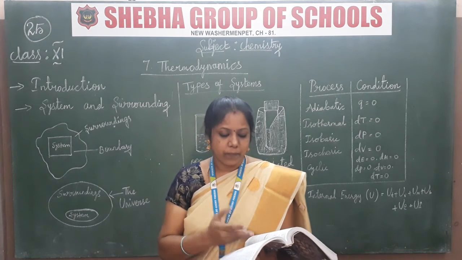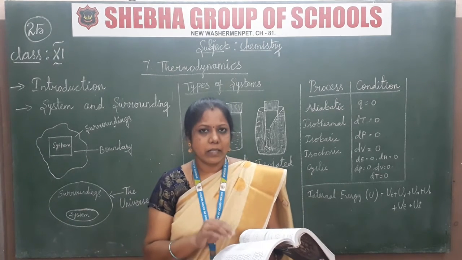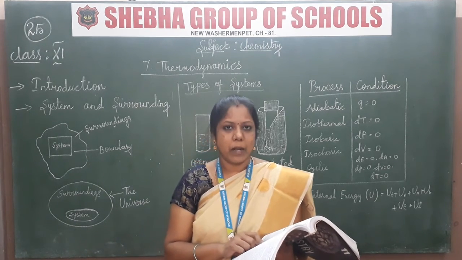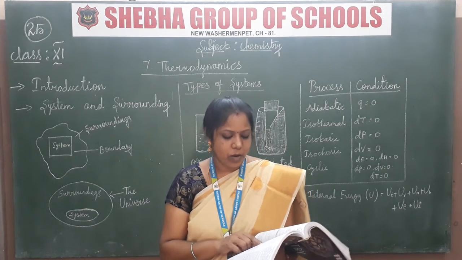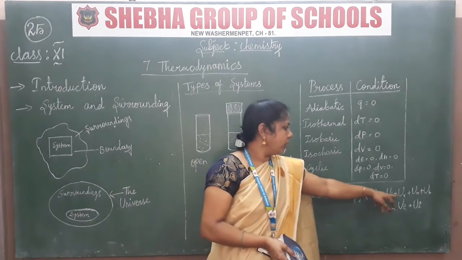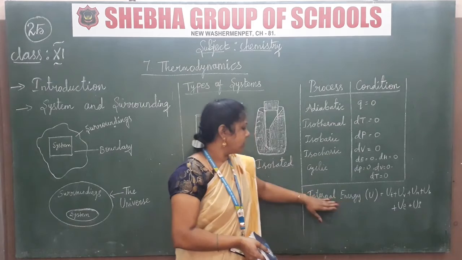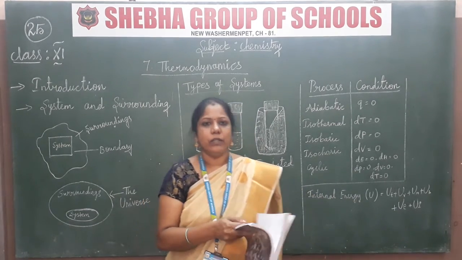It depends on obviously atoms, ions, molecules. You should also know what the symbols UT, UV mean. Just write the formulas for UT, UV, UR, and the sum of these terms is called internal energy U.